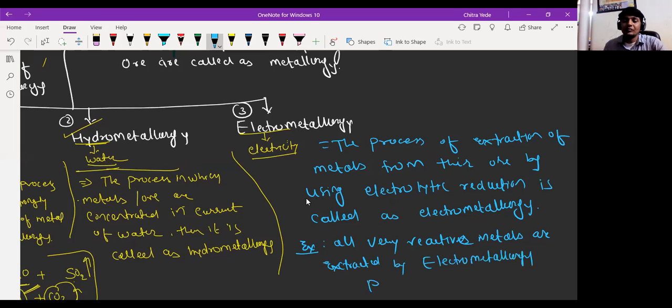Electrometallurgy process. Okay, so you want to go through that? What is electrometallurgy all about, with an example? Sir, what word did you write after using? Using electrometallurgy. Oh, sorry, electrolytic reduction.